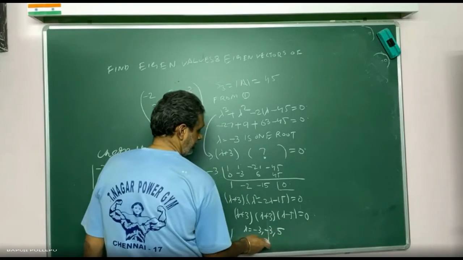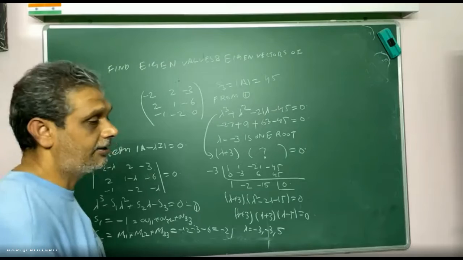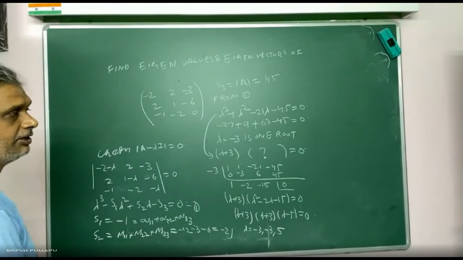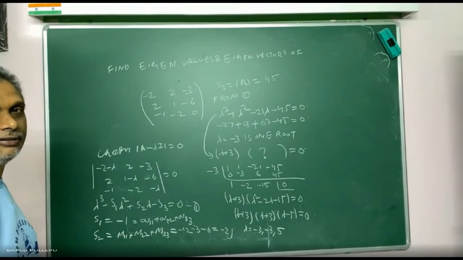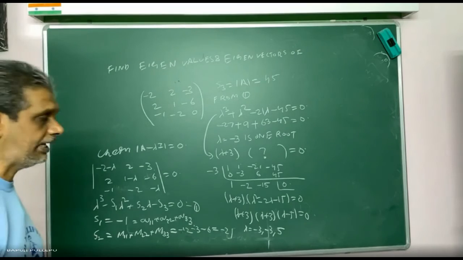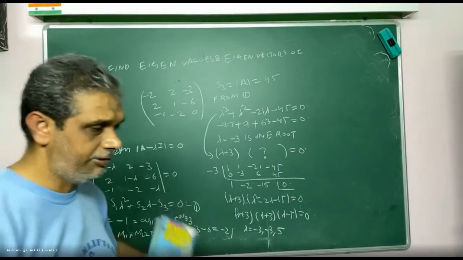Sir, this is a very dangerous situation. Eigenvalues are repeated or not? Yes, two values are the same. Then only our story will start. For the not repeated value, lambda equal to 5, you can find the eigenvector. For minus 3, don't do, I will do. Tell me, lambda equal to 5, we can find again. How will you find the eigenvector? Write it down, copy down first.